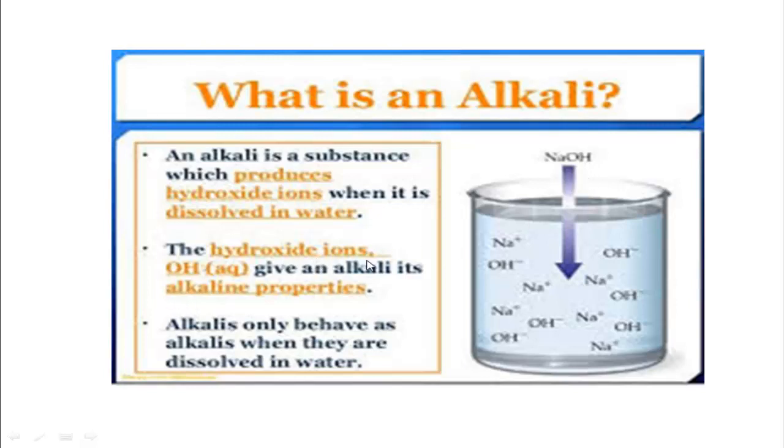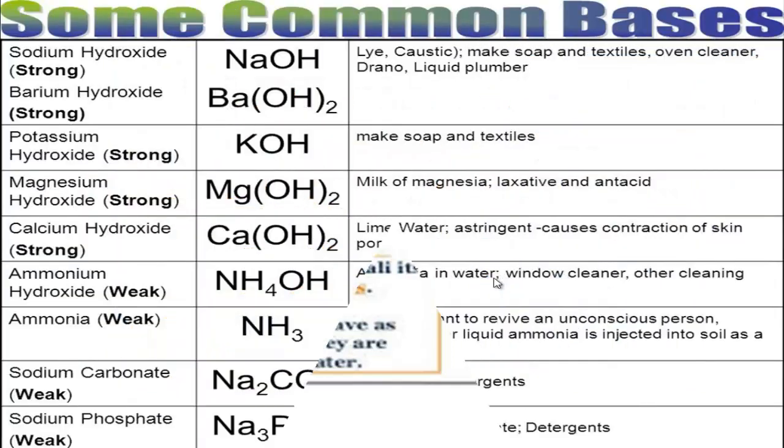The hydroxide ions give an alkali its alkaline properties. Alkalis only behave as alkalis when they are dissolved in water. So, the hydroxyl ion produced by an alkali is responsible for its alkaline properties.